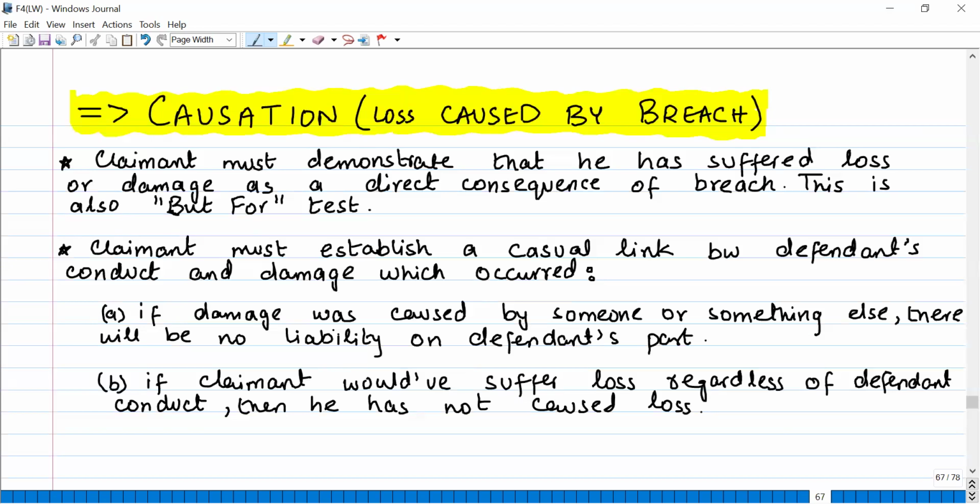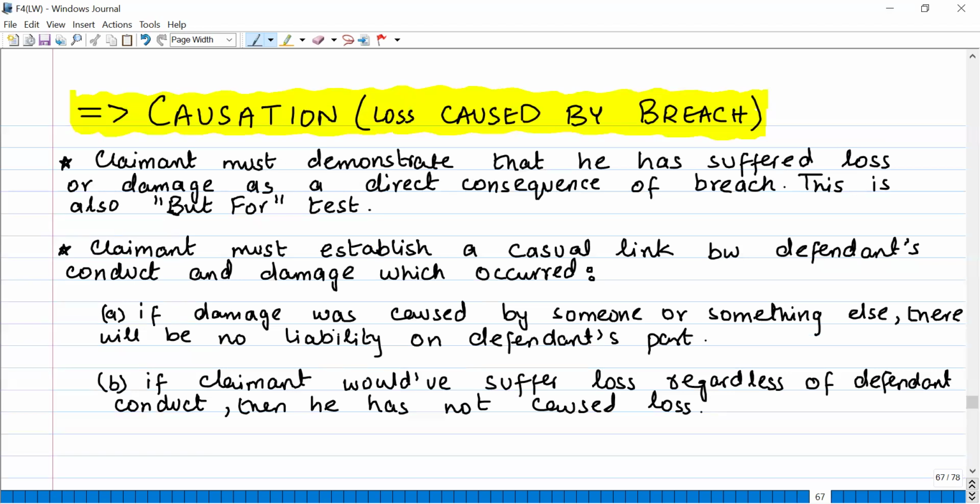Then we talked about how the defendant breached their duty. What does breach mean? Breach means either breaching the duty or not showing the required standard of care. That is also a breach of duty of care. And the third point was that because of that breach of the duty, the claimant suffered the loss.